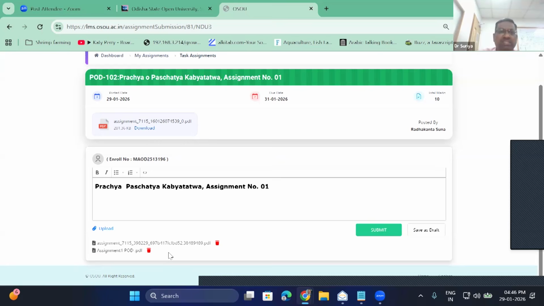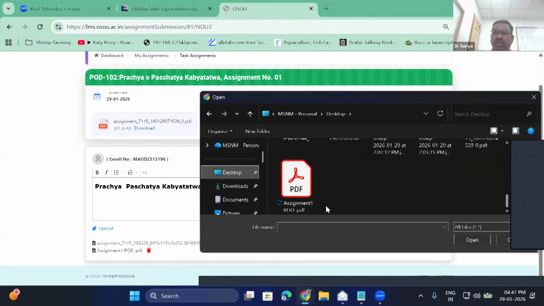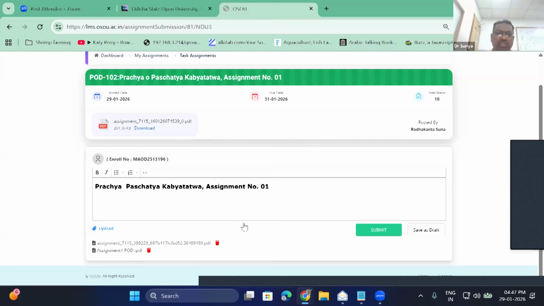For the same POD 102, for that same assignment, you can attach multiple files. If we want one more file to be added, you can add it. But please don't add 3, 4 or 5 files, because it will be difficult for the faculty to handle. When they view too many files, they have difficulty in validating. So my advice is 1 or 2 files. Split into 2 and upload.